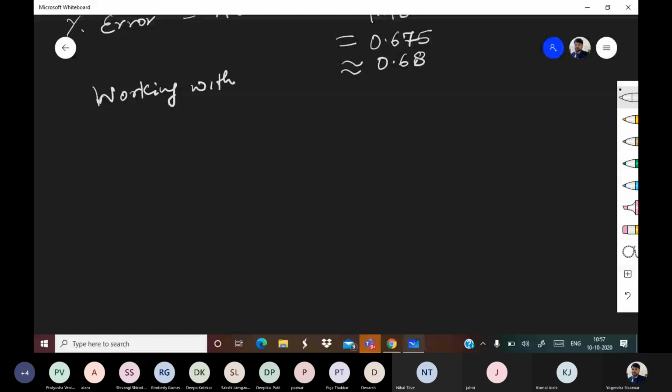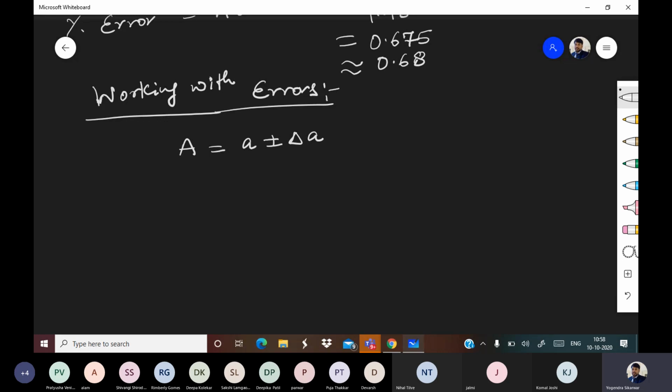Before we actually talk about working with errors, try to understand what exactly is meant by error and how it is represented. So suppose you have A. So A is some reading, in which A plus minus delta A. We are representing it like this. So this is the sure part.